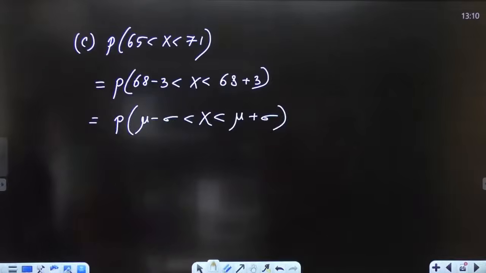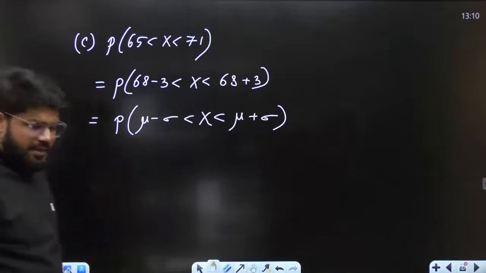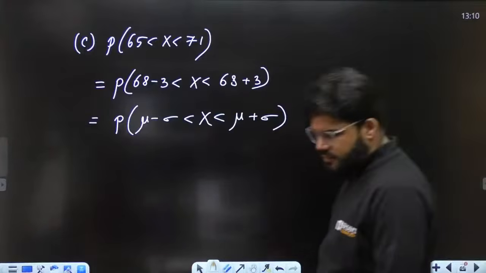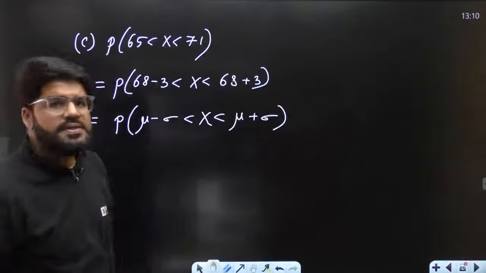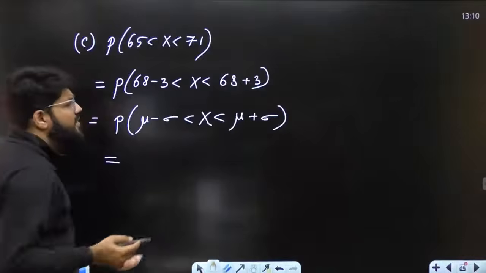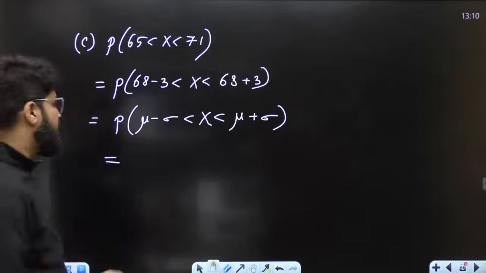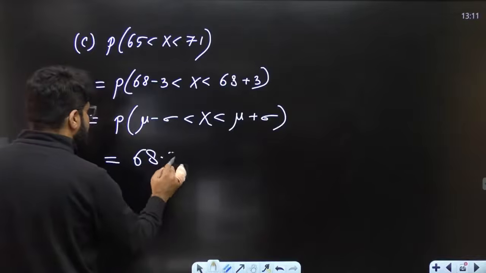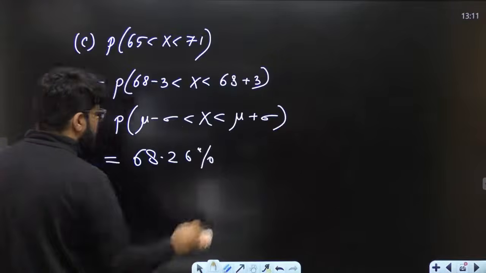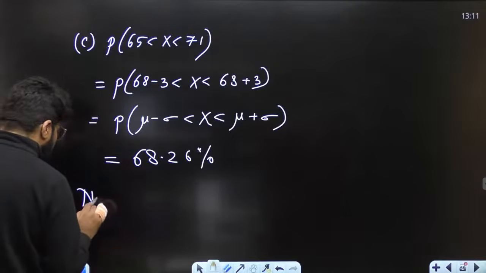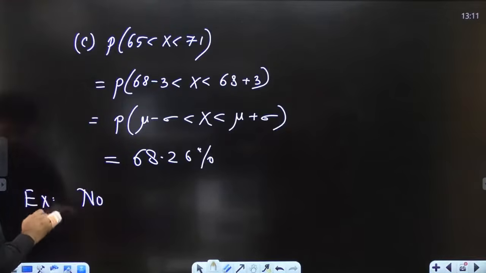Mu minus sigma to mu plus sigma. So this is how much probability? This is a known value. This is a fixed value. Probability mu minus sigma to mu plus sigma is 68.26%. Right? So the expected number of students is